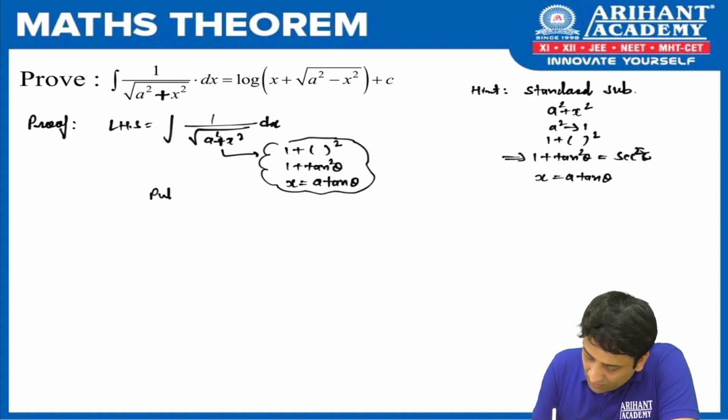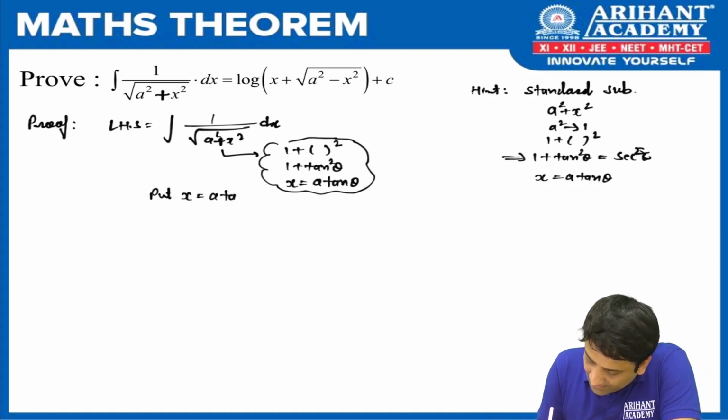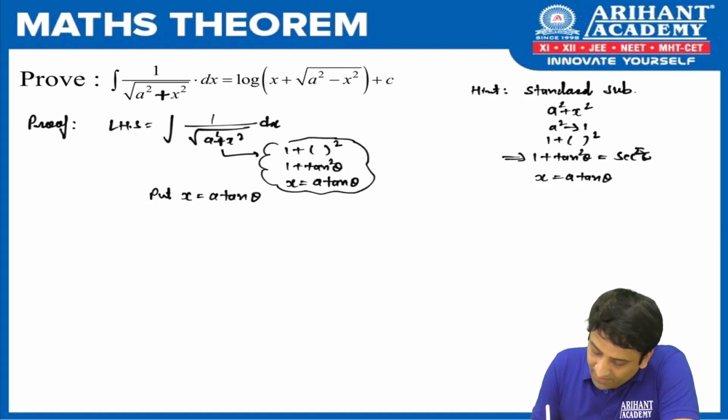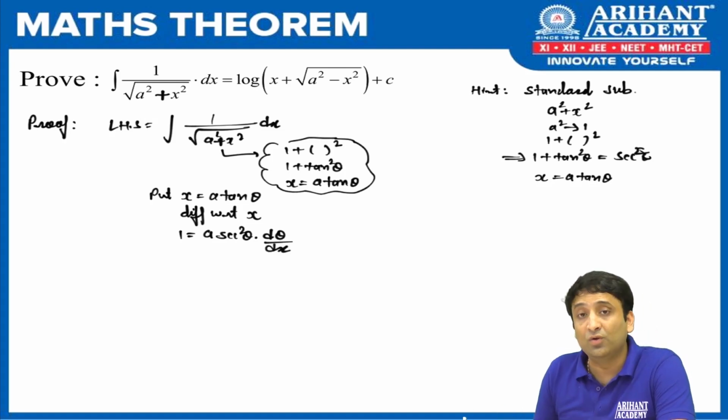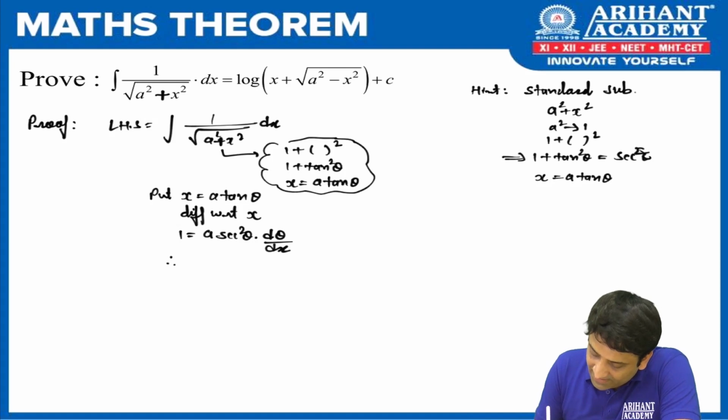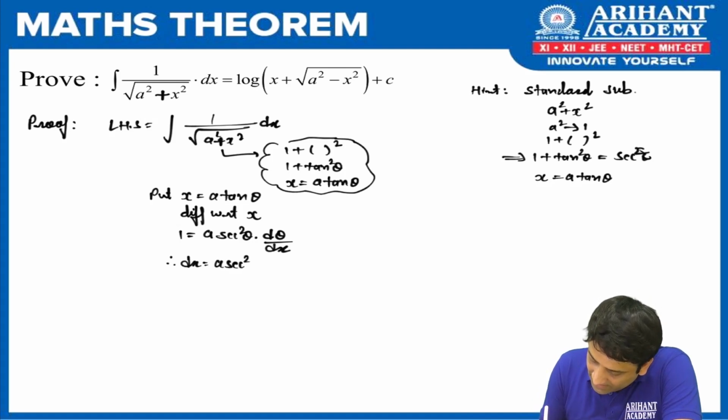Put x is equal to a tan theta. Now what do we do? We differentiate with respect to x. Why? Because we want to replace dx. What is the derivative of x? 1. Of a? What is the derivative of tan theta? Sec square theta into d theta by dx. Why are we doing this? Chain rule again. And therefore dx is a sec square theta d theta.